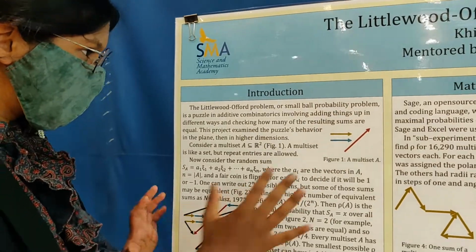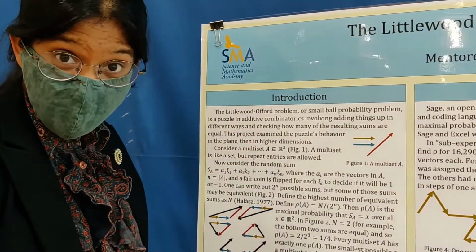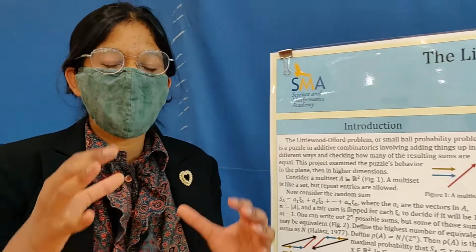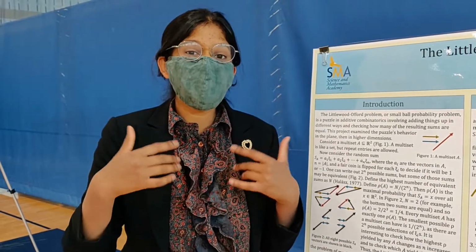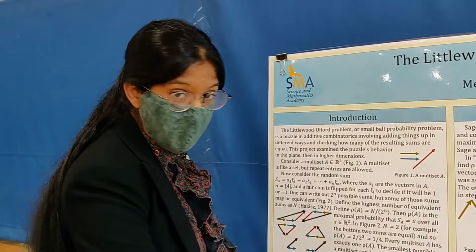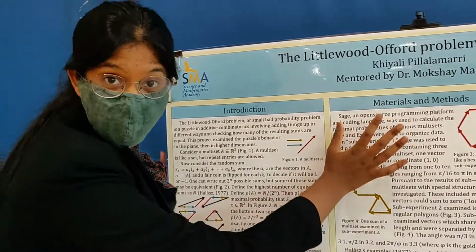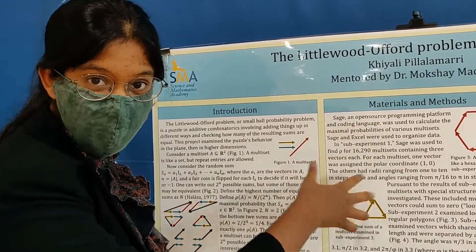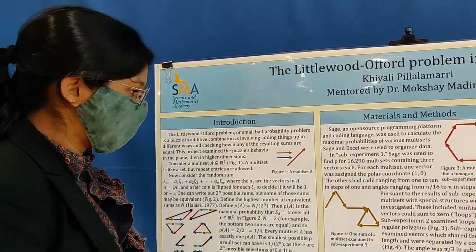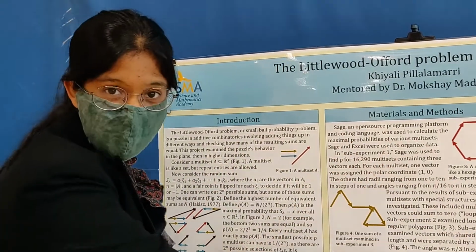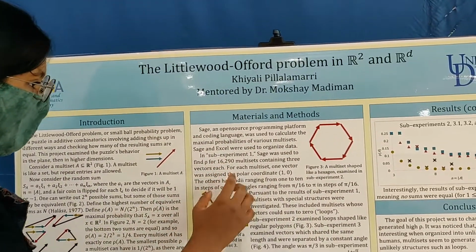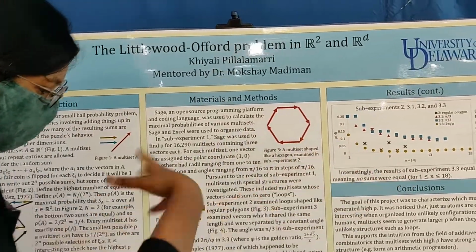So every multiset has a probability. The question is, if you restrict what kinds of multisets you want to consider, what's the highest probability you can get? And what are the multisets that give you that highest probability? This project looked at that through, first of all, code. I put in specific multisets and found their probabilities, because it's just adding stuff. I found their probabilities pretty easily, and I graphed some of them here to get an idea.